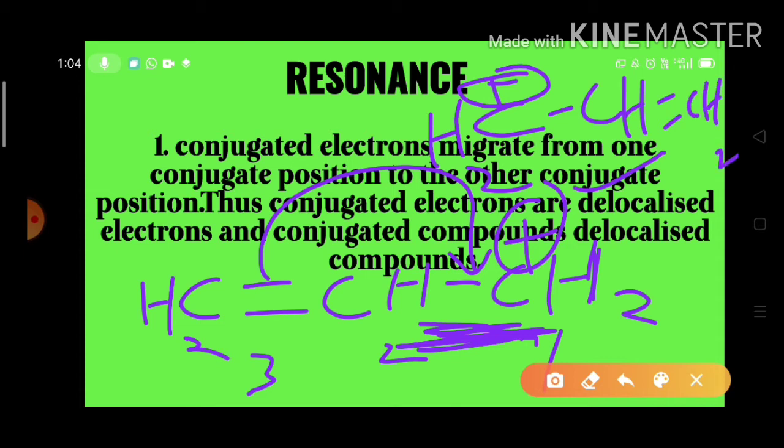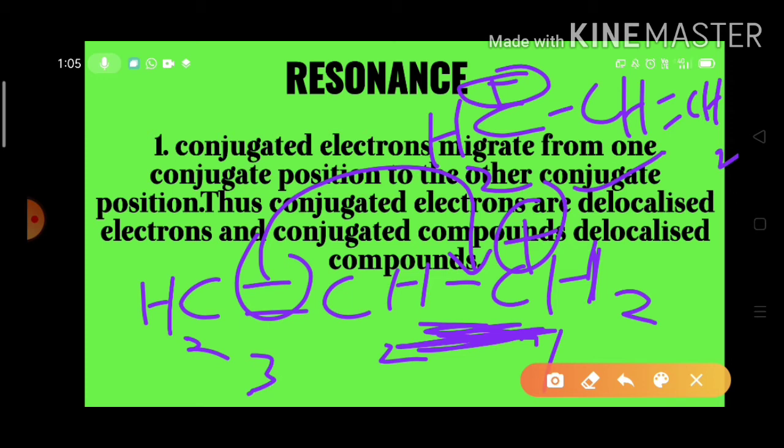So when there is a conjugation, the migration of electron pairs takes place. These pi bond electrons we now call delocalized electrons, and we can consider these compounds as delocalized compounds.